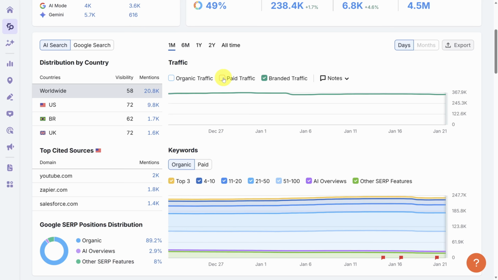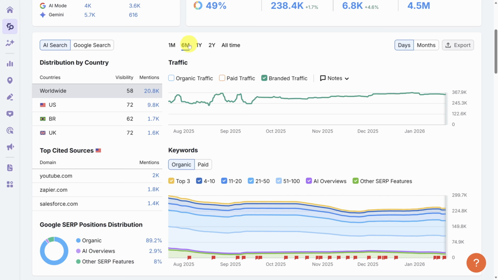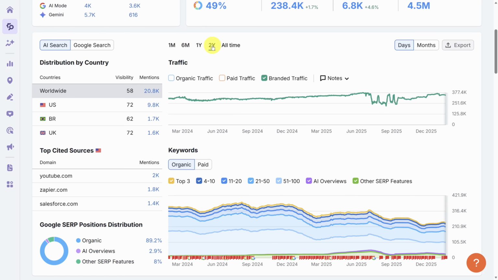Two tactics before we move on. First, you can change the time frame of this view by clicking the text in the top left. And second, you can export all of these individual data points by clicking the export button in the top right.